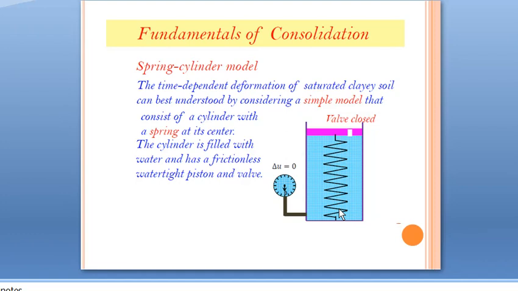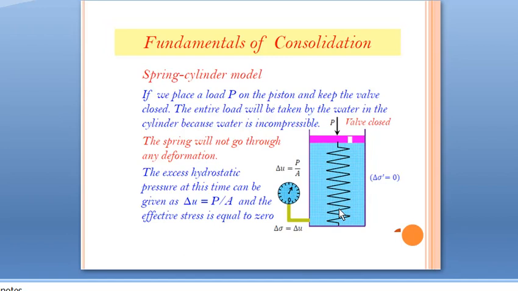In the field, the solid particles in the saturated soil behave like the spring. That is, the spring here is similar to the soil solids in the field. And the water in the voids in the field is equal to the water in the cylinder.